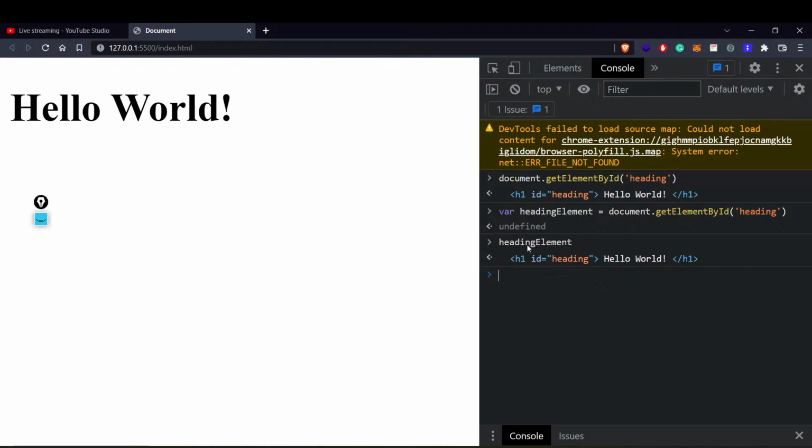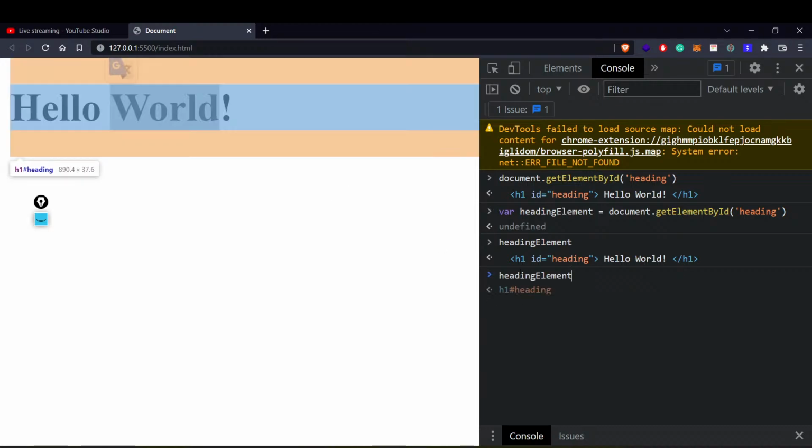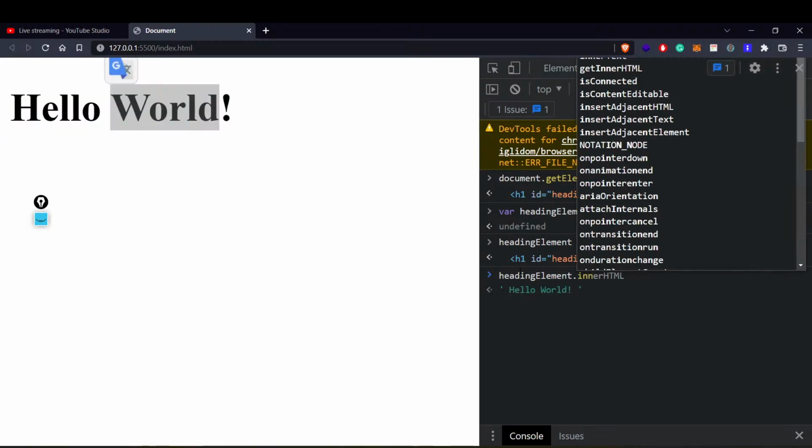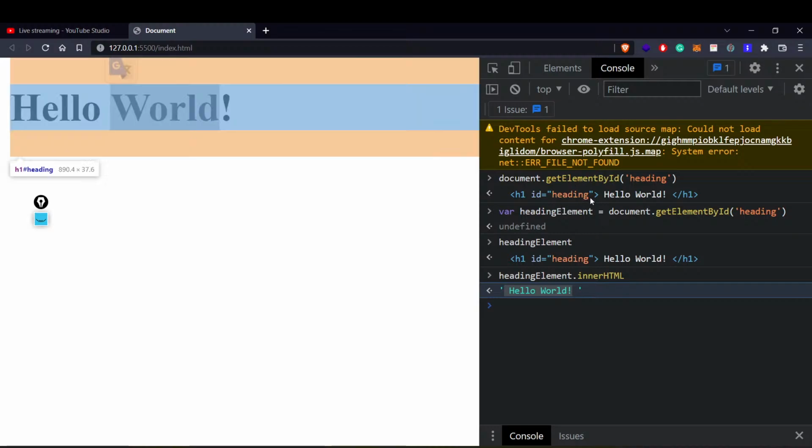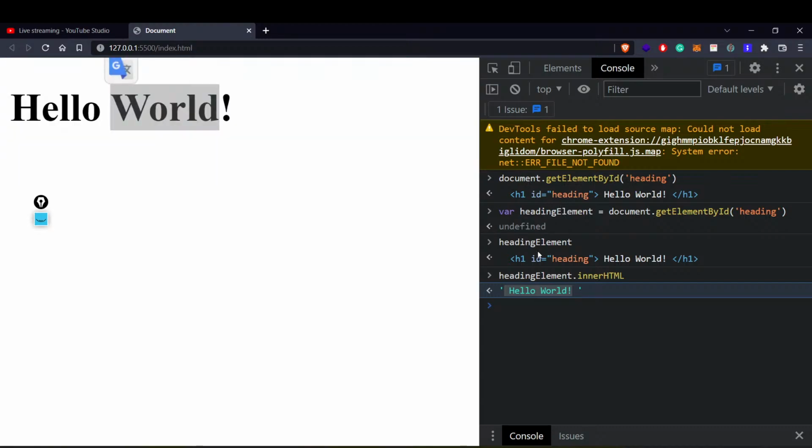Now, what if I want to change this heading text? How can I do that? The answer is fairly simple. You just tap into that variable where you have saved that value, and you use this property called innerHTML. If you hit enter, innerHTML gives us hello world. Why is it giving us hello world? Because the content of this tag was hello world.